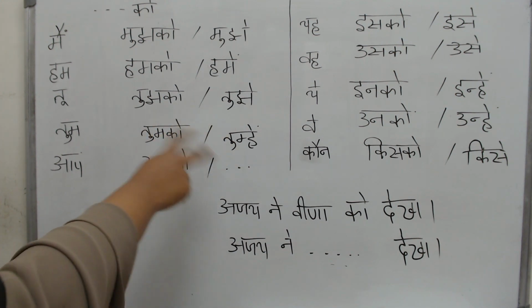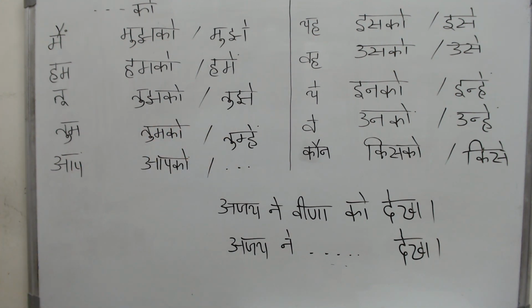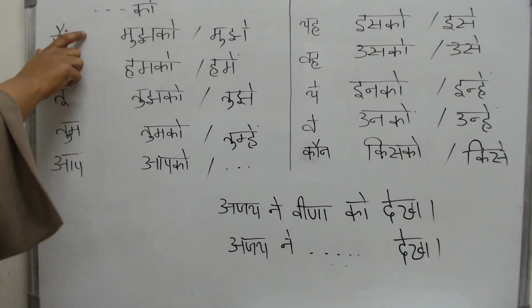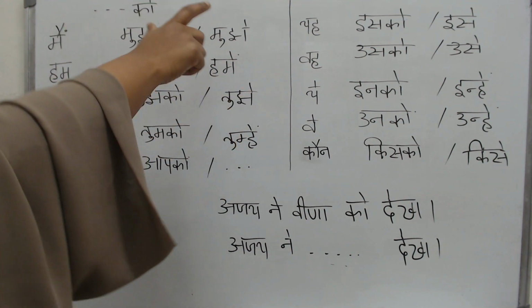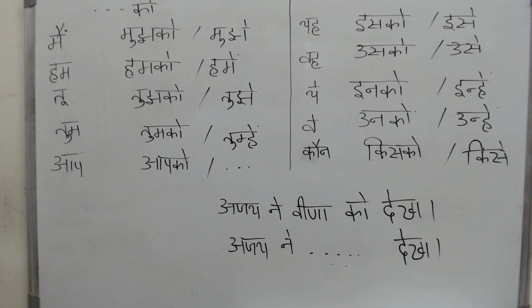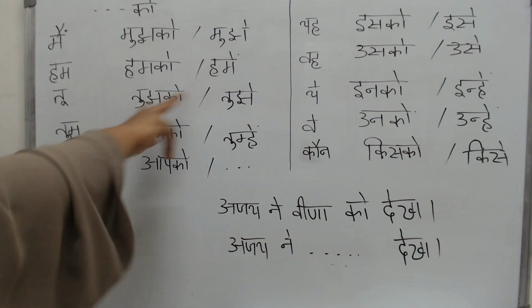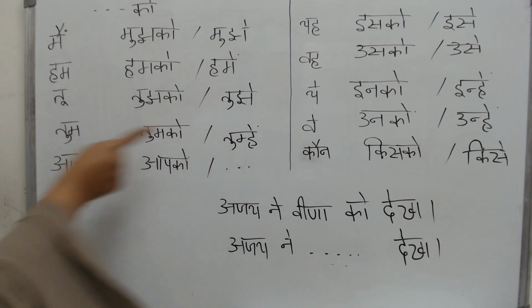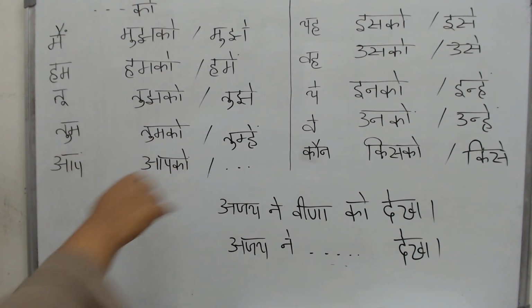You can interchange that, but sometimes instead of mujhko, we will actually use mujhe. That works in the passive voice, which is not our topic, so we will not go to it.